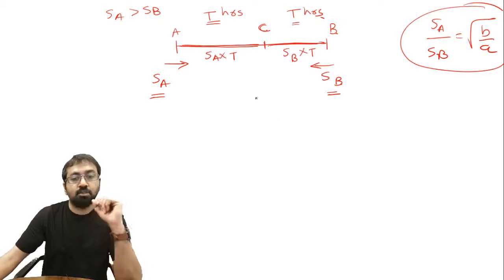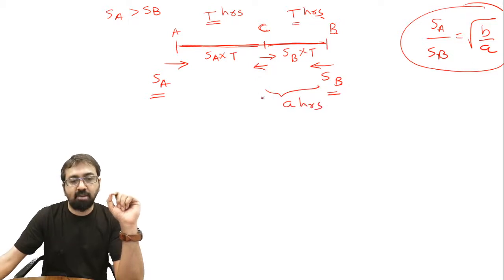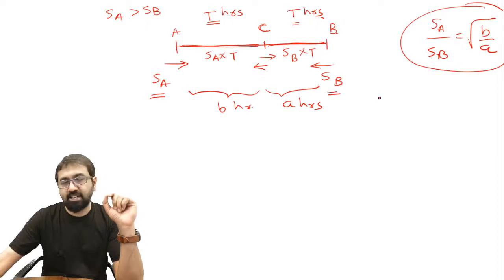Now suppose after crossing each other, the person from A took A time and the person from B took B time. Only then will we get this relation.